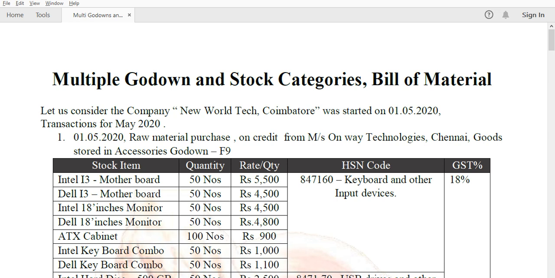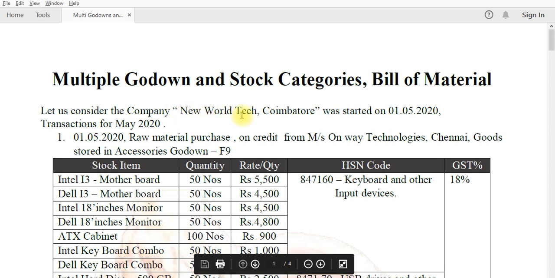The stock item must be assembled or produced from many raw materials. The raw material components are called the bill of materials for the finished goods. So we will clearly get the knowledge about bill of materials and how to handle multiple godowns and stock categories. Okay, let us consider the company name.